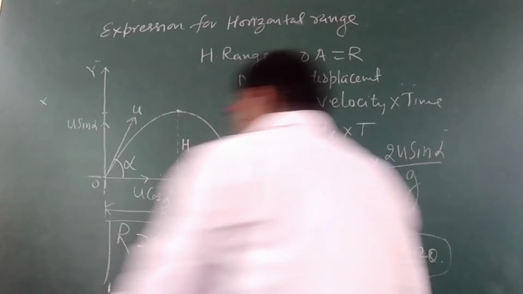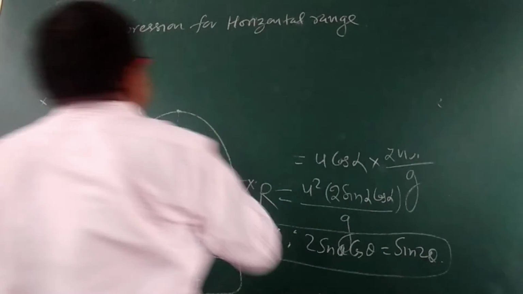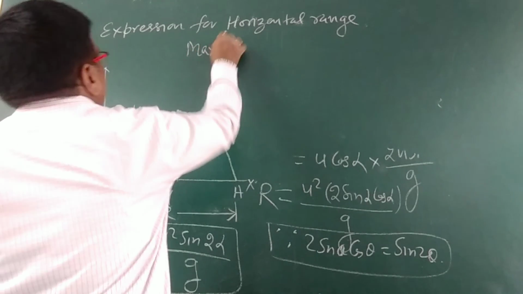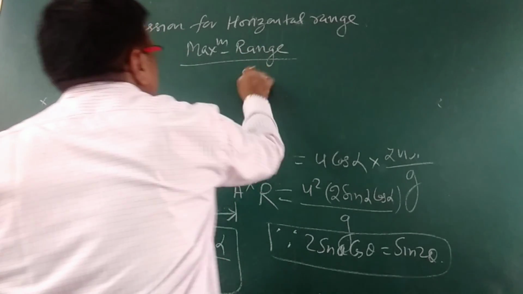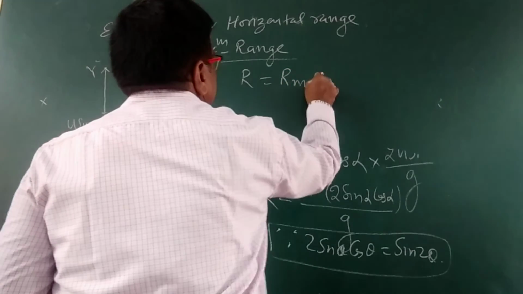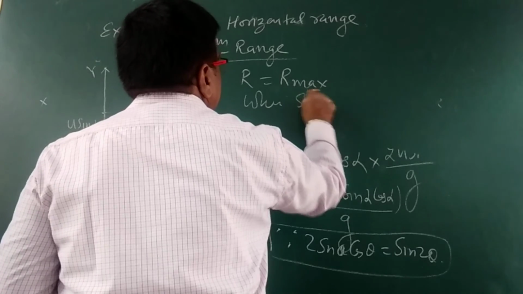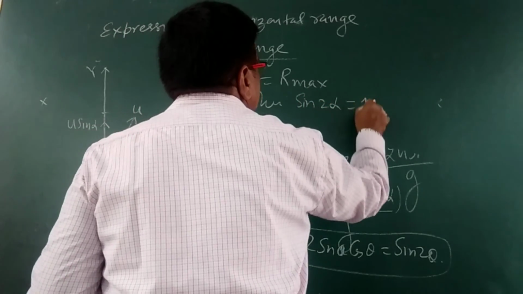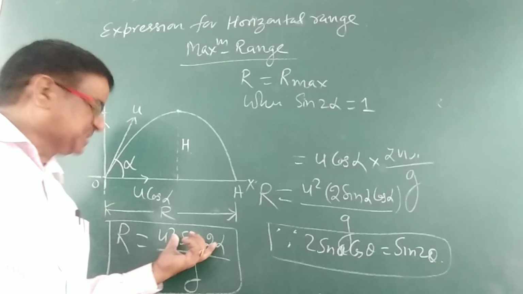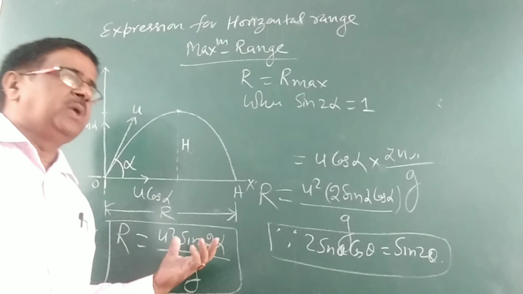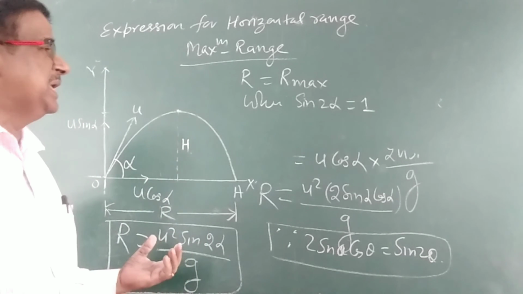Now, what will be the maximum horizontal range? Come to the maximum range. R will be equal to R max when sin 2 alpha is equal to 1, because the sine varies here, so its value should be maximum, and we know the maximum value of sine is 1.